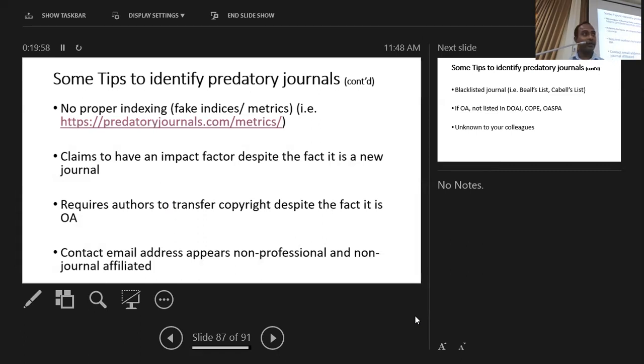But they might ask, right? And if the email that you are getting looks unprofessional, not affiliated to a particular institute like kln.ac.lk, the journal or the publisher's name, if it is just a gmail.com email, editor, then the abbreviated journal name, and then at gmail.com or something, then you have to be suspicious.